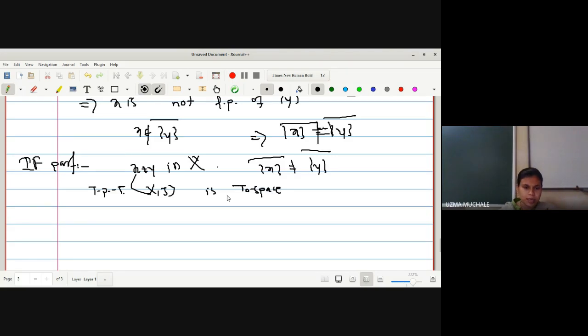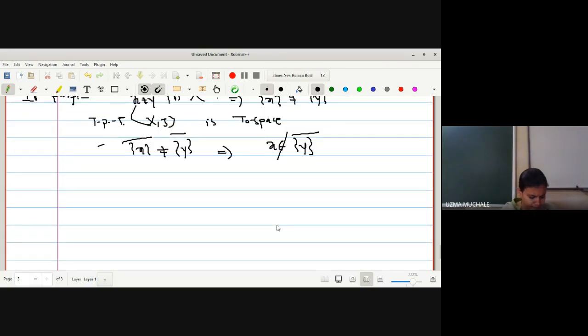Okay, we have to prove that X is a T naught space. What is given to us for x not equal to y in X? We have their closures are different. Okay, so I can write this as closure of x is not equal to closure of y, which implies I can say x is not a member of the closure of y.